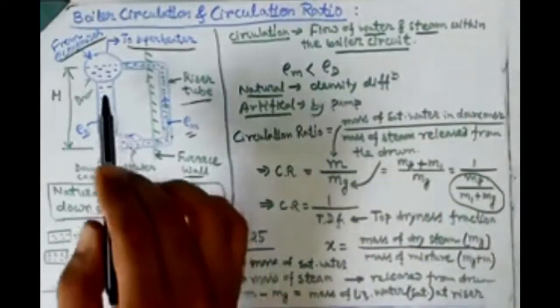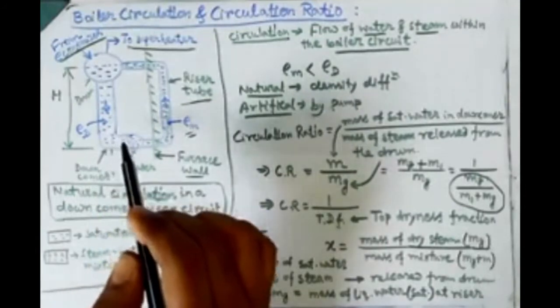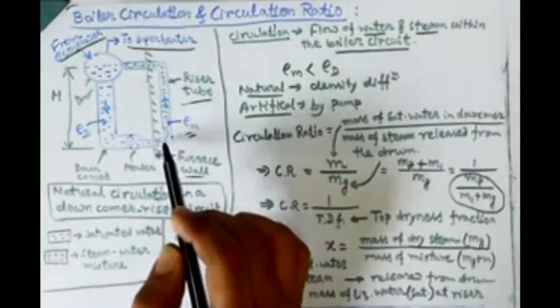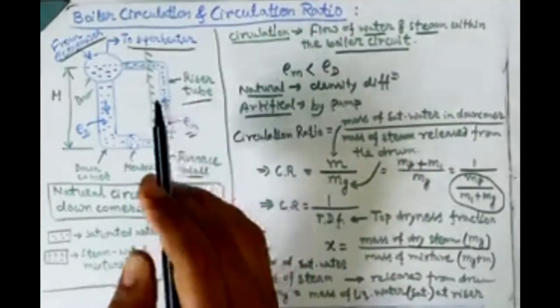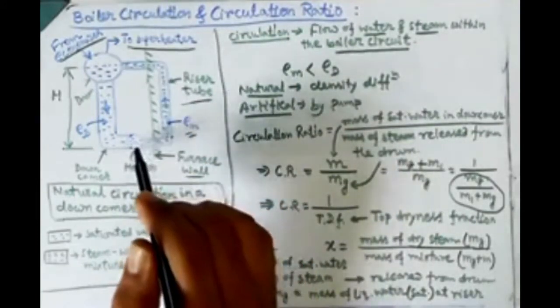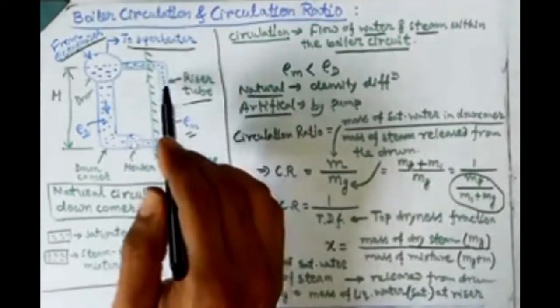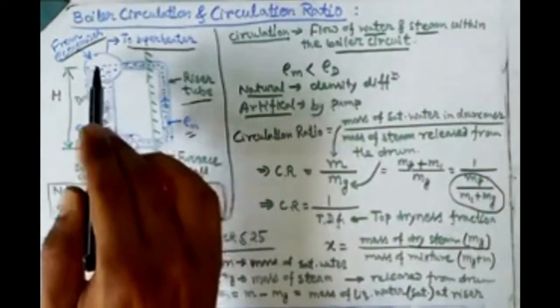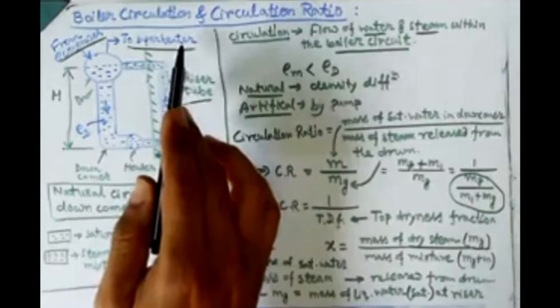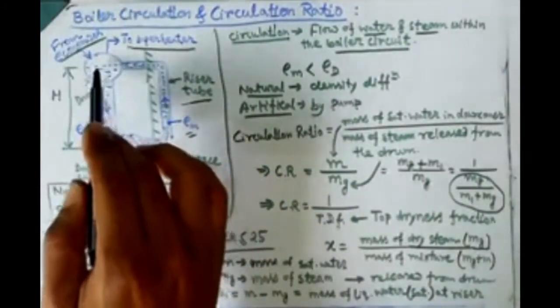When the water is coming down from the drum, it is in liquid state, and when it flows through this riser tube, which is kept inside the furnace, the water changes its phase from liquid to vapor, and then from the riser tube it flows upward and goes back to the drum again. From the drum it is supplied to the superheater, and from the economizer the water comes to the boiler drum.